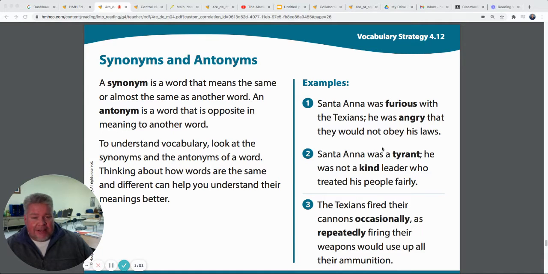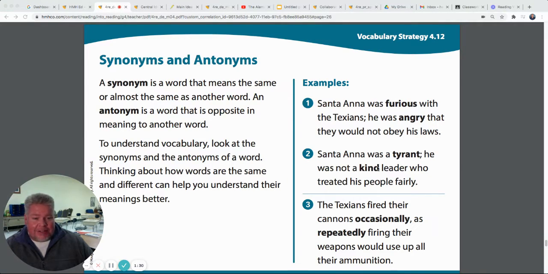Santa Anna was a tyrant. He was not a kind leader who treated his people fairly. Are tyrant and kind the same? They're opposites, aren't they? So they're antonyms. So he was a tyrant, he was not kind. We can look at the context clues of this sentence and see how it's written to see that he was a tyrant because he was not kind. So we know a tyrant means somebody who's not kind.